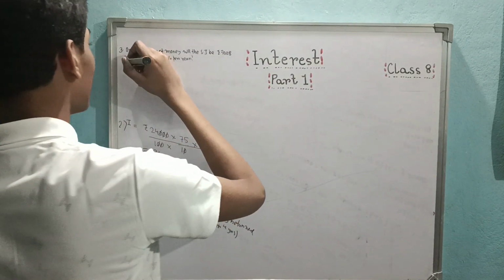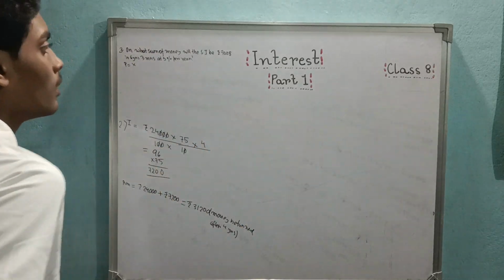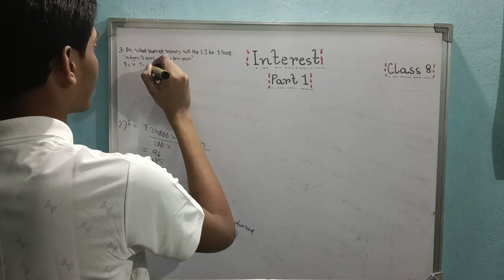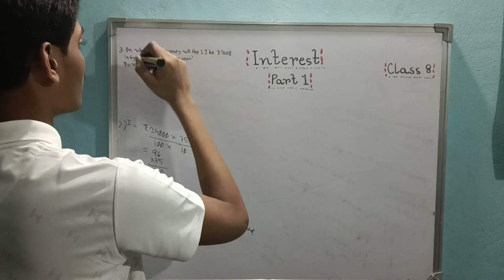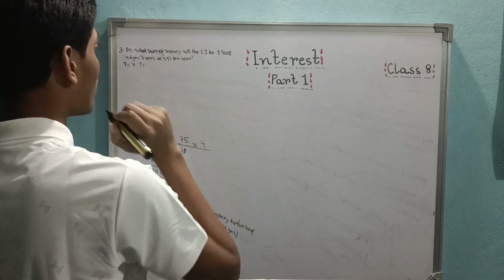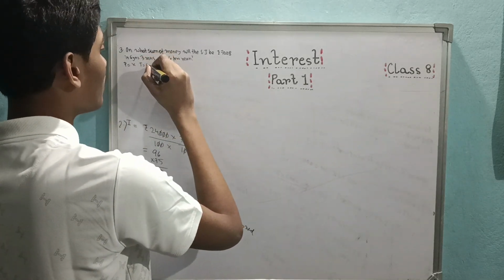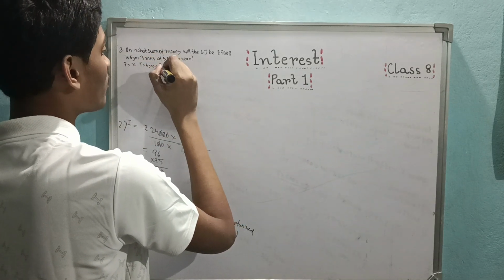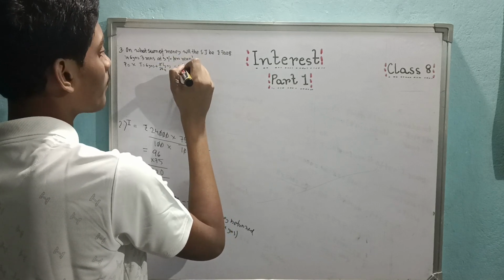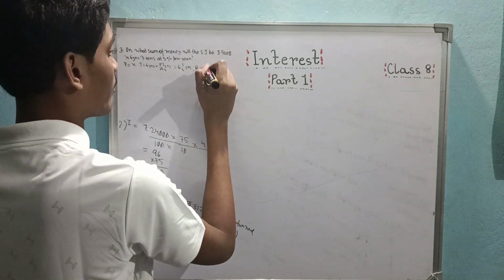So here our principal sum of money is supposed to be X. It's not given to us. The time is 6 years, 3 months. The rate is per year, so time should also be in years. So 6 years, 3 months means 6 years plus 3 by 12 year, which is 1 by 4, equal to 6 1 by 4 years. And the rate given to us is 5%.